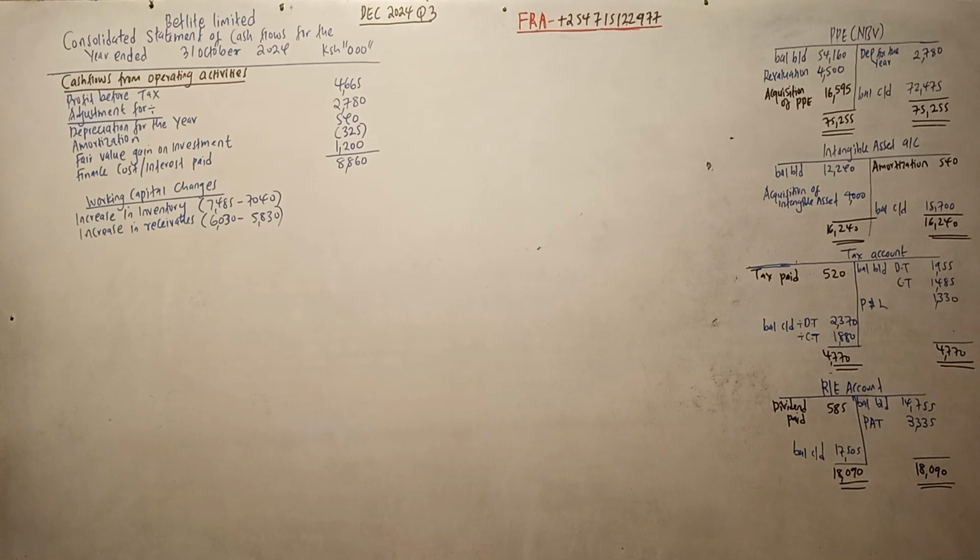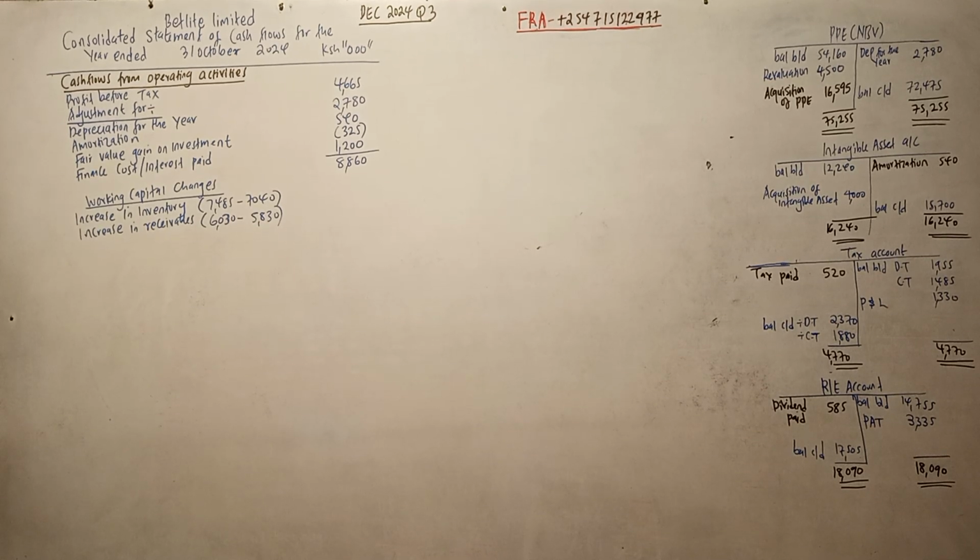Payables, current liabilities. Payables also increased. It was 3505, and it went to 4645. So it increased from 3505 to 4645.